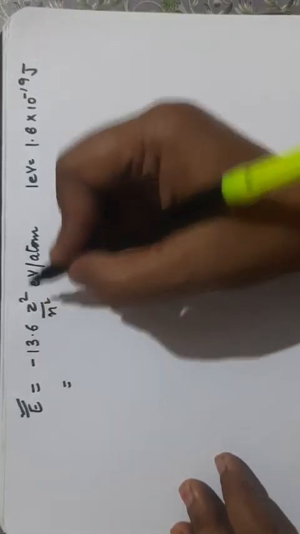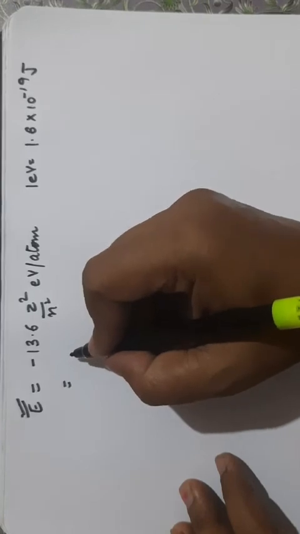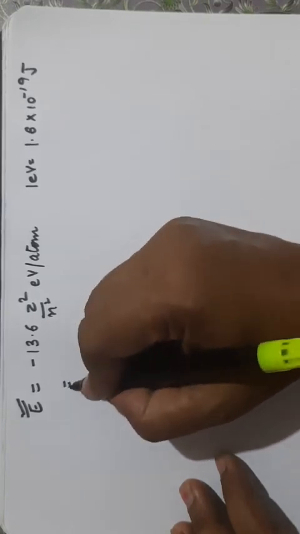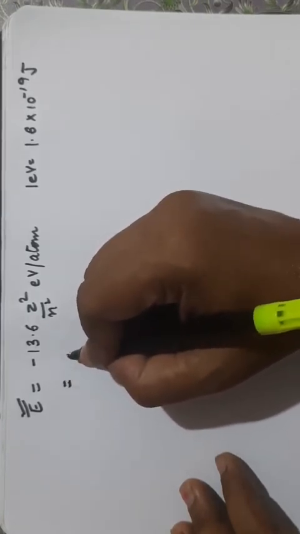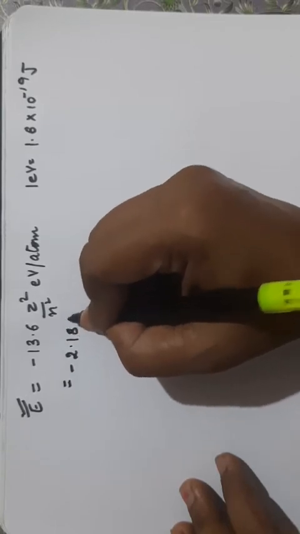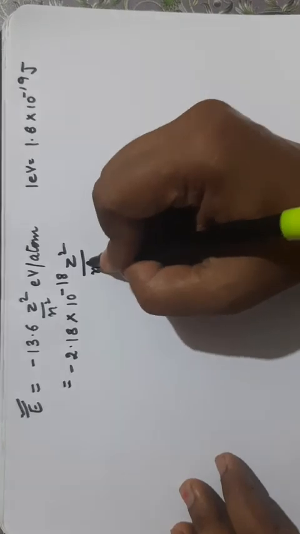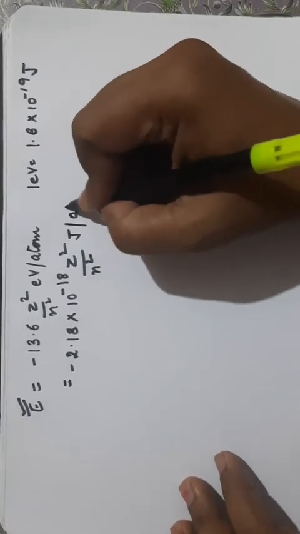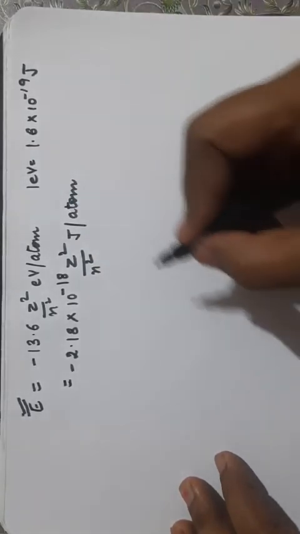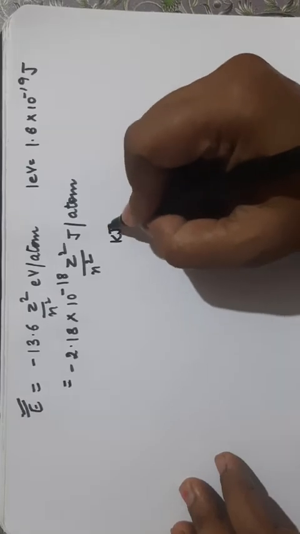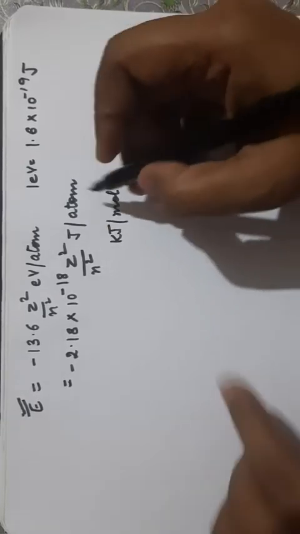So you can multiply it by this value, and we will get the answer in joule per atom, which is minus 2.18 into 10 power minus 18 Z square upon n square joule per atom.